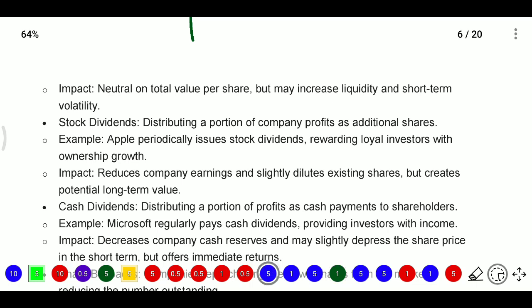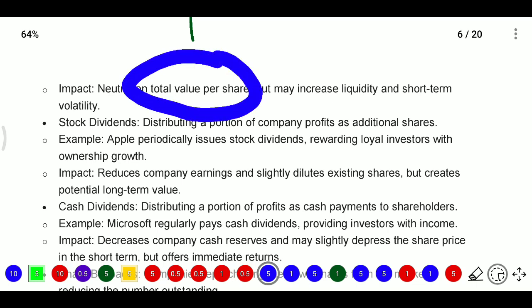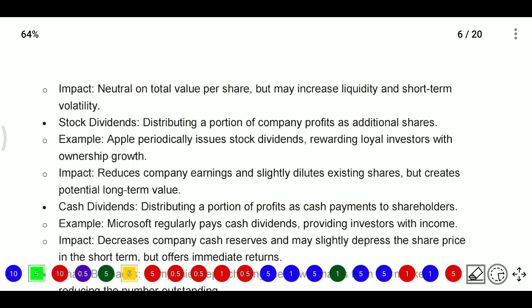Because of this stock split, the value per share will be neutral, and it will be changed in value per share, and liquidity may increase and short-term volatility may change.